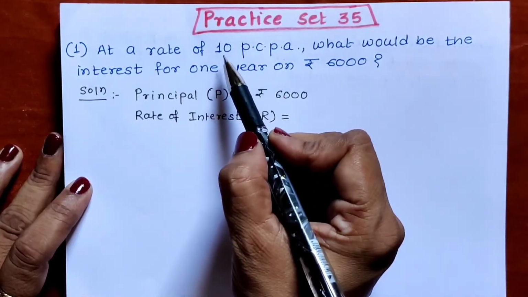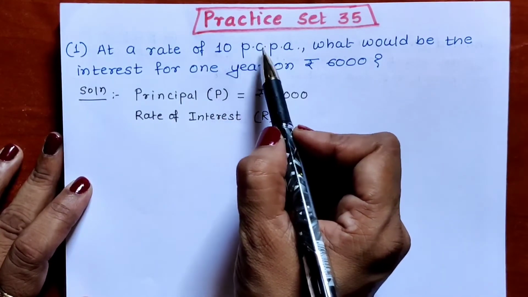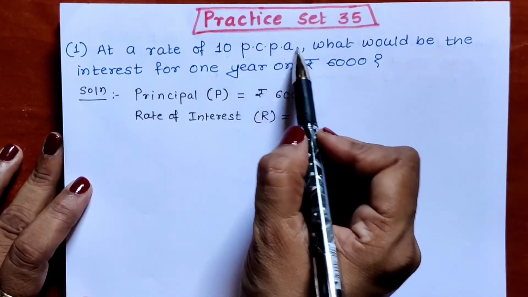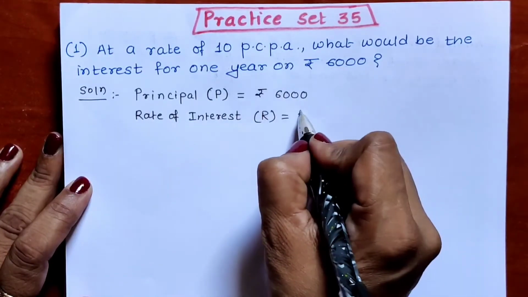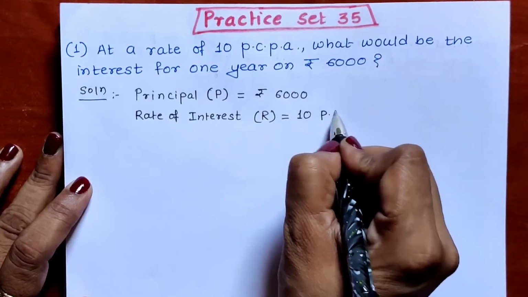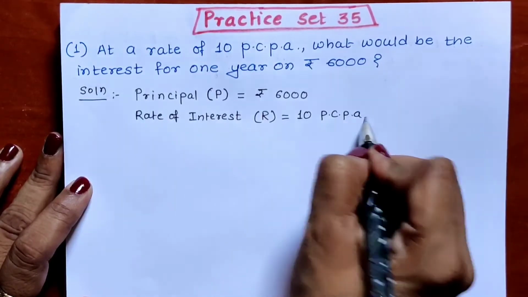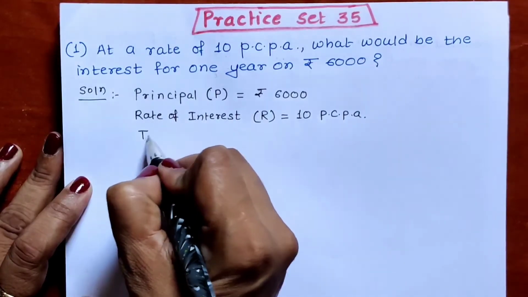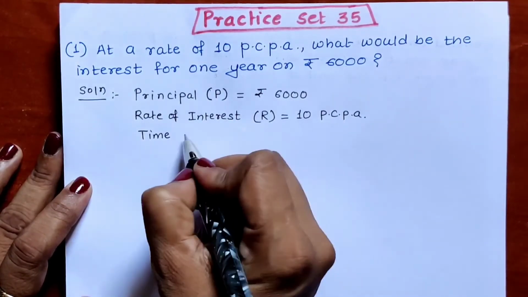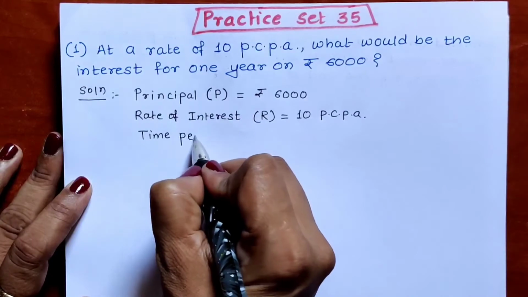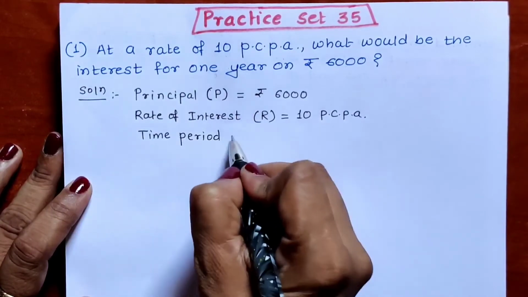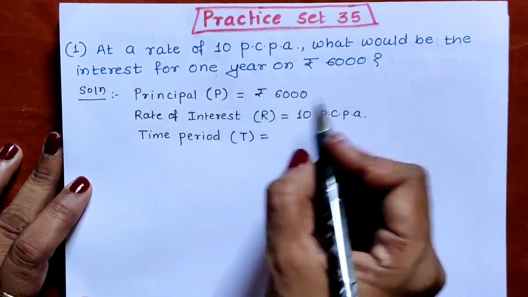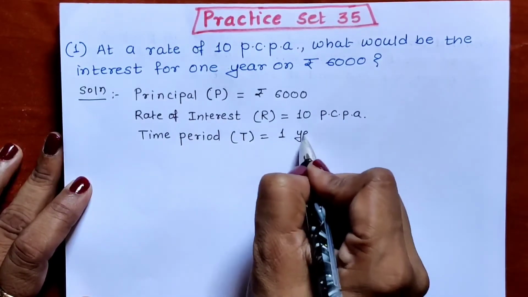I told you rate of interest will be written with PCPA, per cent per annum. So 10%. You can write 10 PCPA or percent also. And then time period, or number of years, is denoted by capital T. How many years? 1 year. So 1 year is the time period.